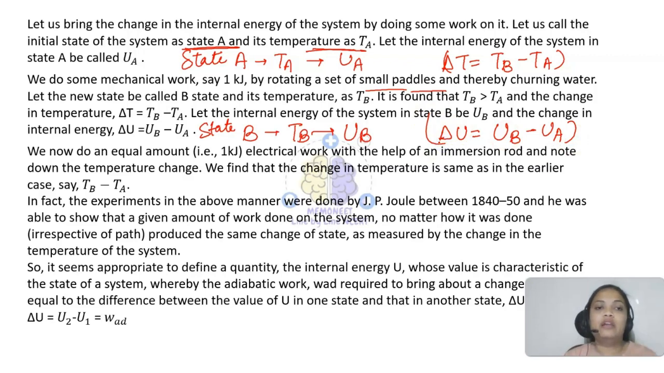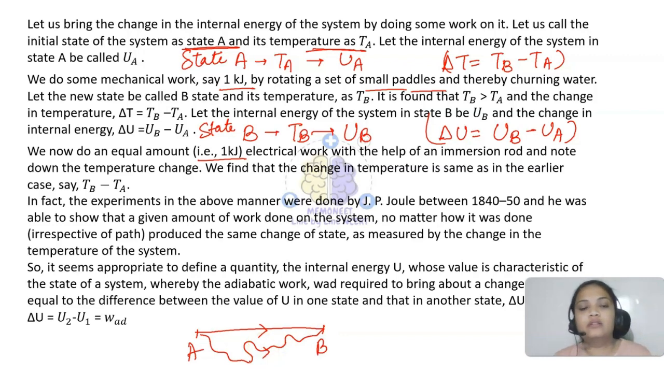Now let's say we are doing an equal amount of work. Earlier 1 kilojoule of work was done. Now an equal amount of work is being done, 1 kilojoule, but the method of doing that work is different. Let's say if you are going from A to B, like I've just explained, either you will follow the straight path or you will roam around and then reach B. But the amount of work done by you, I am saying, is the same.